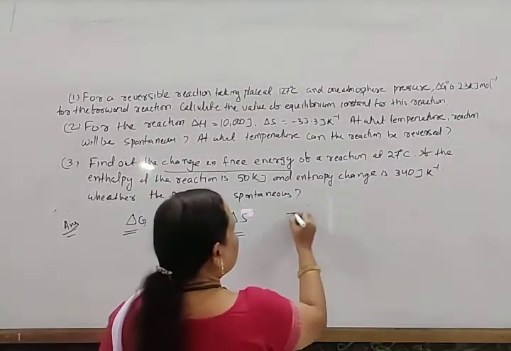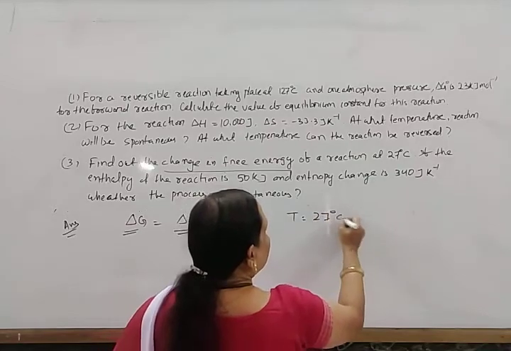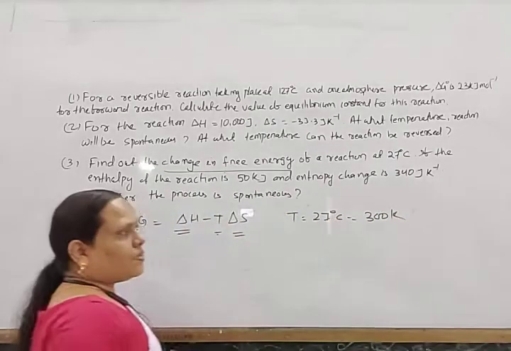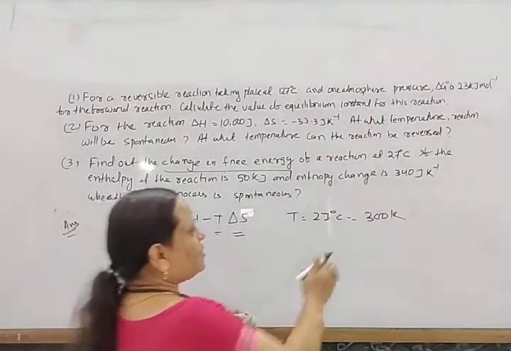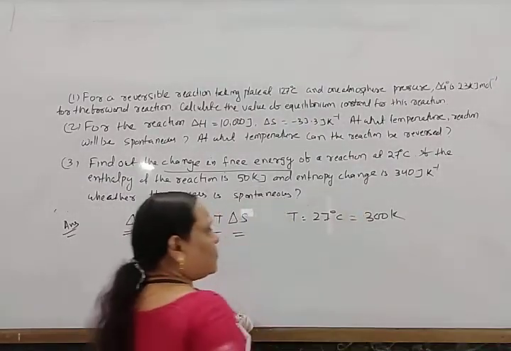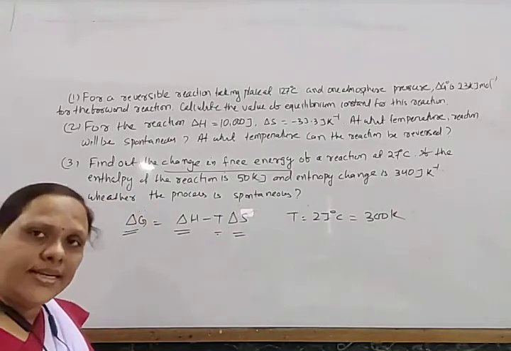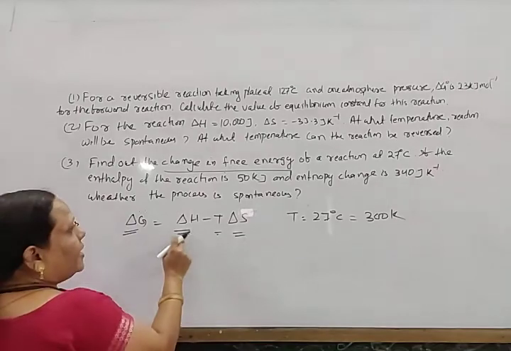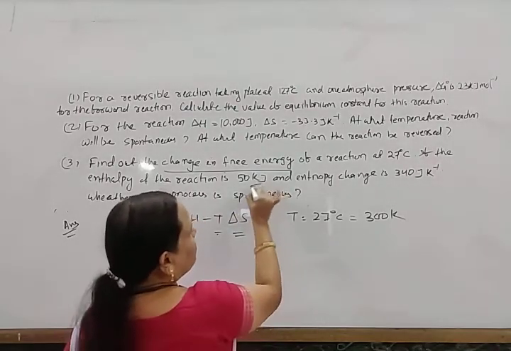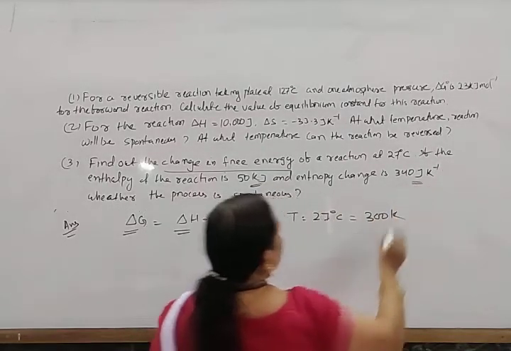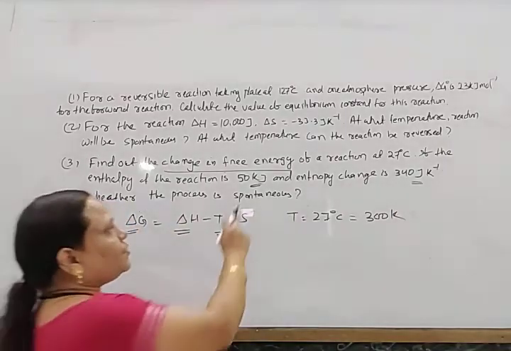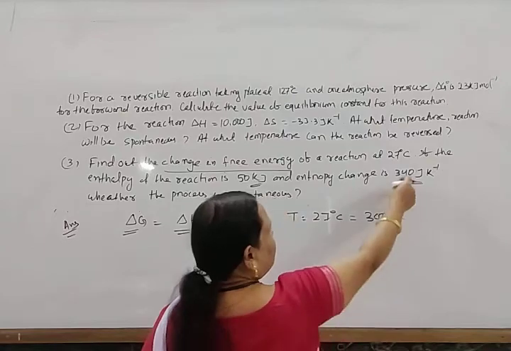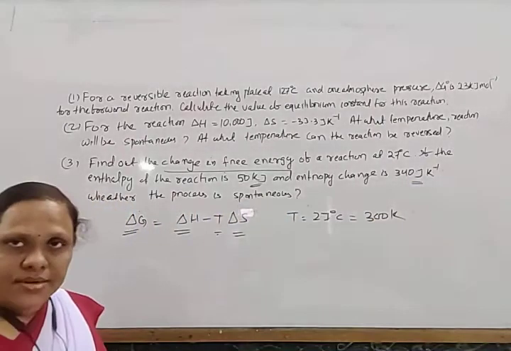What is the temperature here given? 27 degrees Celsius. It is equal to 27 plus 273, that is 300 Kelvin. So always put the temperature in Kelvin scale. So del H, look here, this is given in kilojoule and this is given in joule. So joule and joule Kelvin inverse and temperature is in Kelvin, so that the Kelvin inverse cancels.